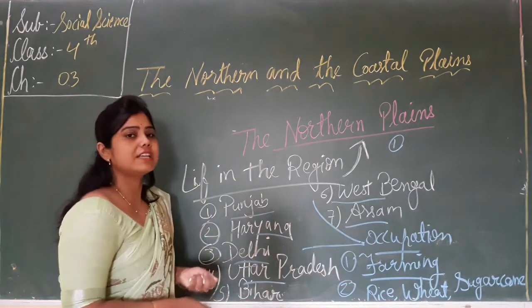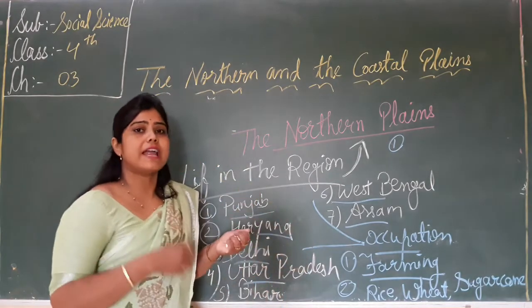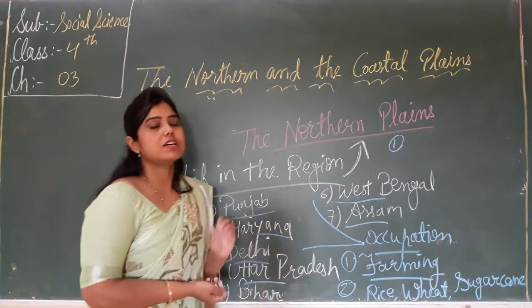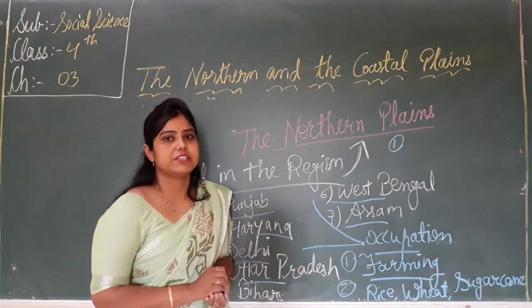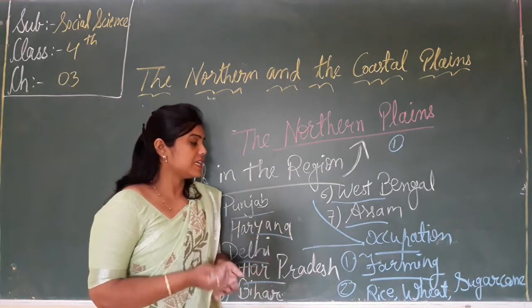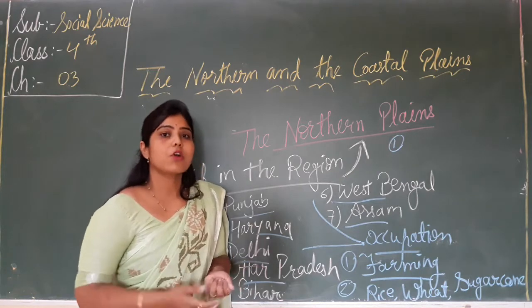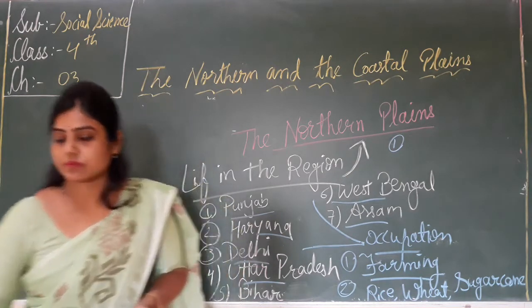Because in this region many big rivers and their tributaries flow, so the soil of that region is very fertile for irrigation. Most of the people's occupation is farming, and they mainly grow rice, wheat and sugarcane.